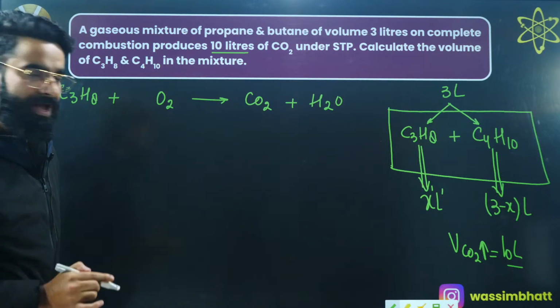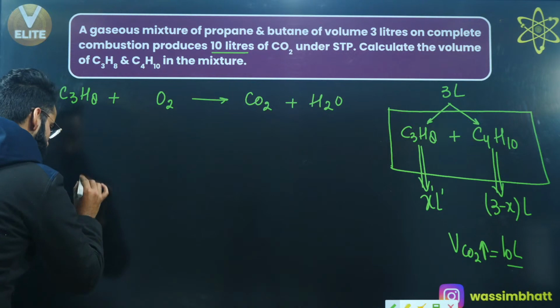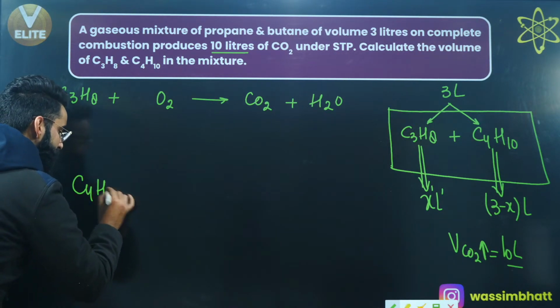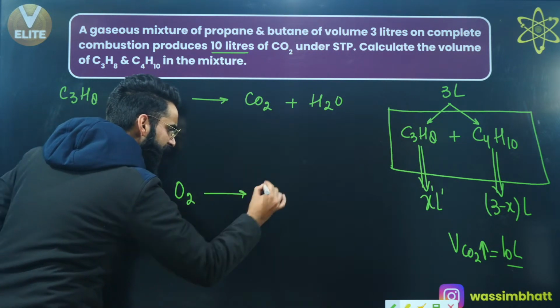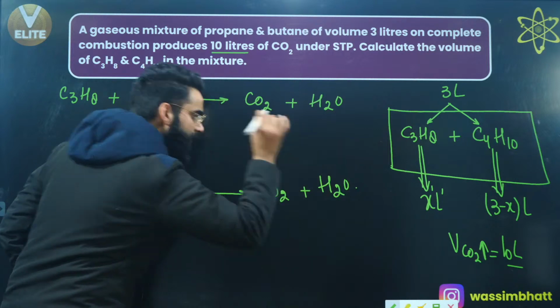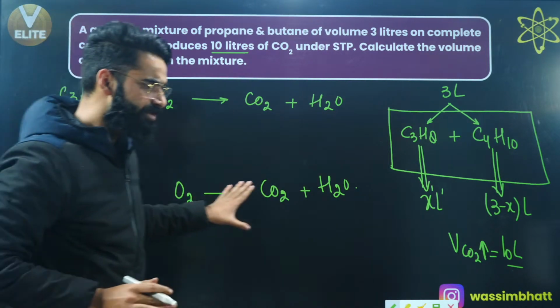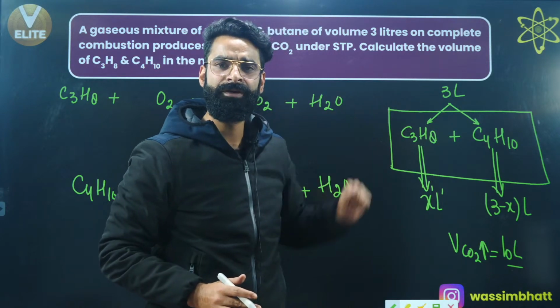Similarly, what about the second reaction? The second reaction is going to be this butane undergoing combustion. And when butane C4H10 undergoes combustion, that means when I make it react with the excess of oxygen, it will again lead to the formation of carbon dioxide, and with this you'll be writing water as well, right? These are the 2 reactions which are going to take place when we do the combustion of this mixture, as simple as that, right?